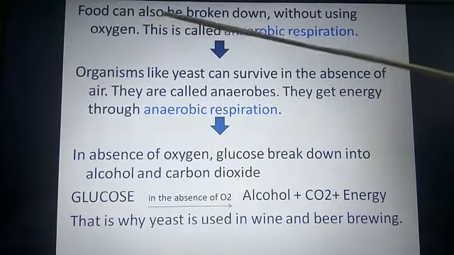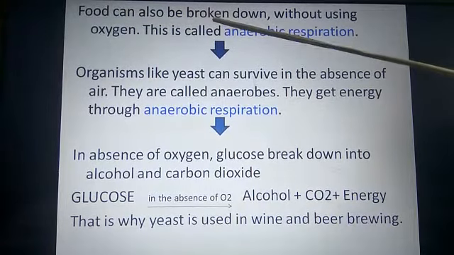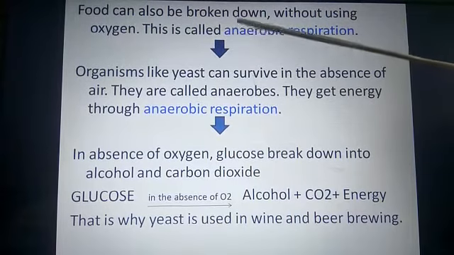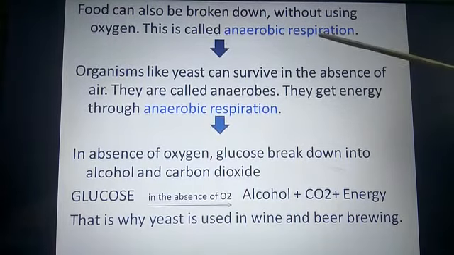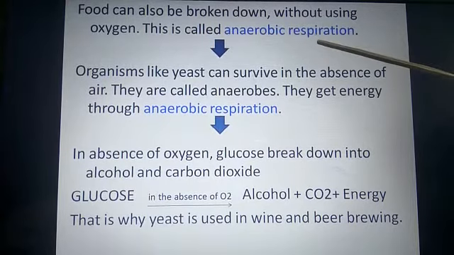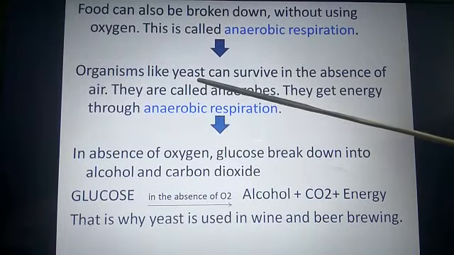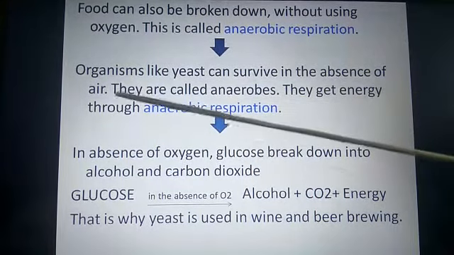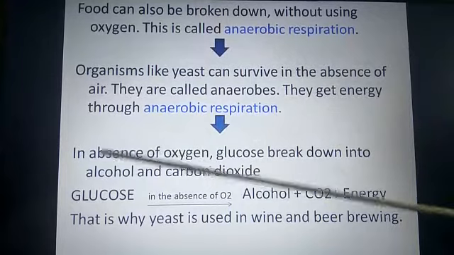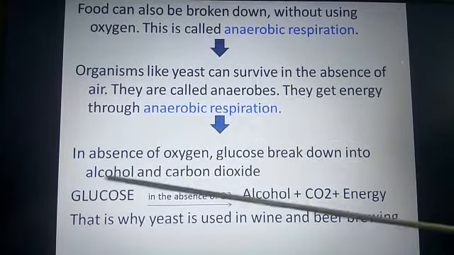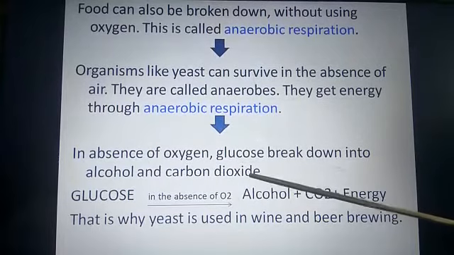If glucose is broken down without using oxygen, then that process is called anaerobic respiration. This anaerobic respiration is carried out by organisms like yeast, since they can survive in the absence of air. In the absence of oxygen, glucose breaks down into alcohol and carbon dioxide.